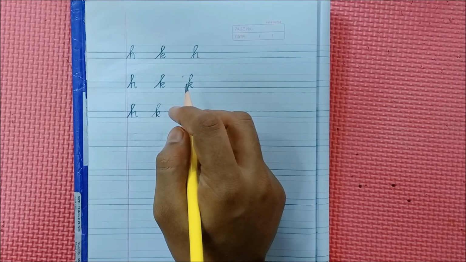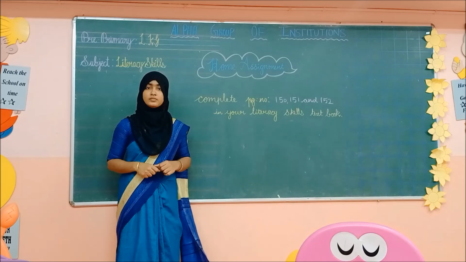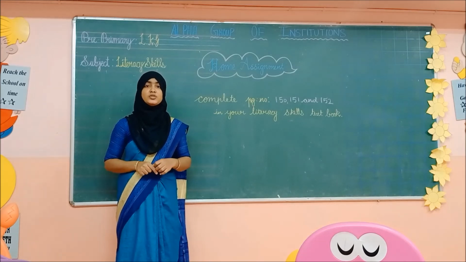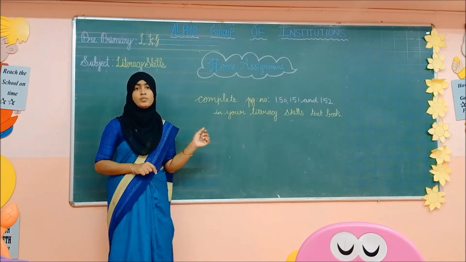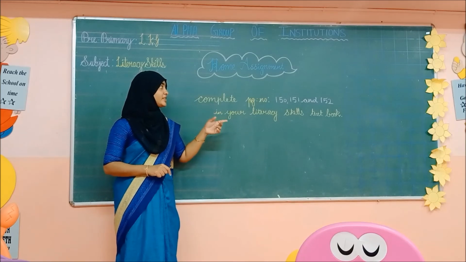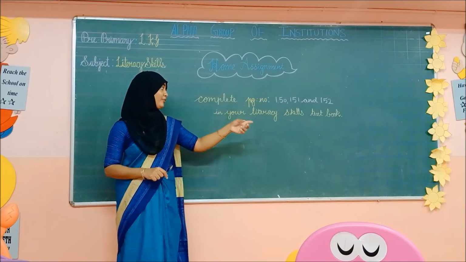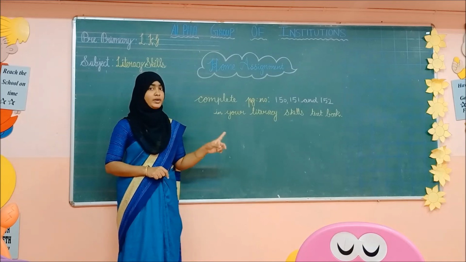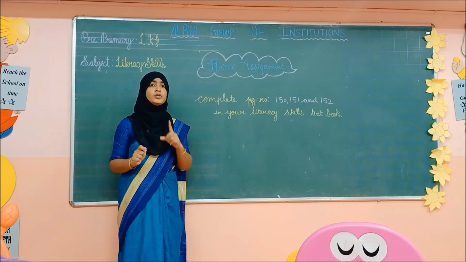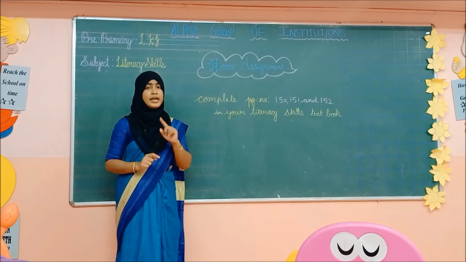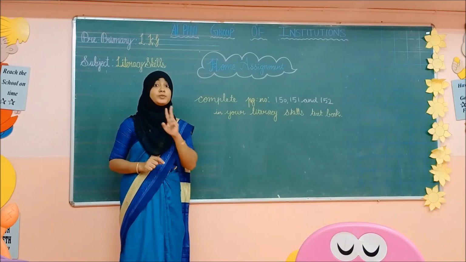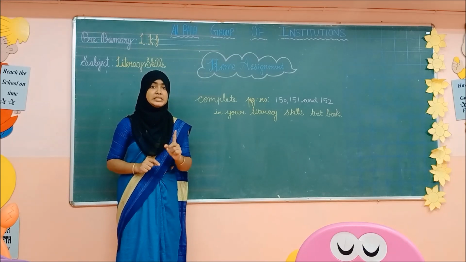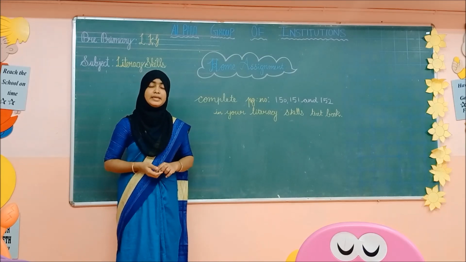Okay, children, now it's time for your home assignment. I hope you all understood the concept, vowel sound of E, that is A. You have to complete page numbers 150, 151 and 152 in your literacy skills textbook. And for the writing part, you already know the group 1 letter E. So write that also in your textbook, as well as practice the given group 2 letters H and K. Practice each letter each day. Like that, keep on practicing this. Okay, thank you all, children.